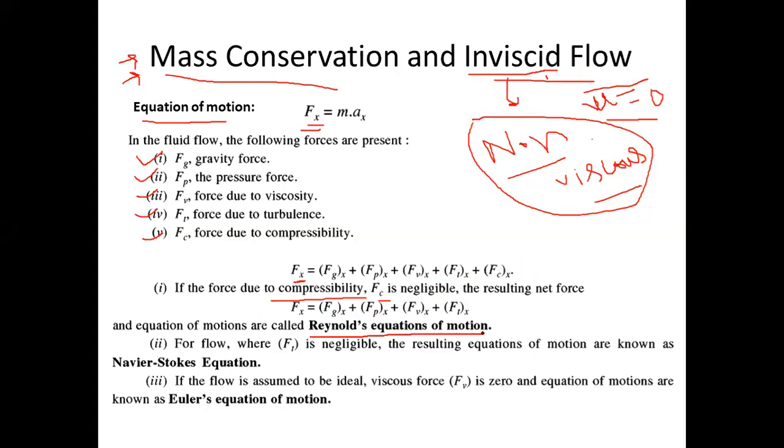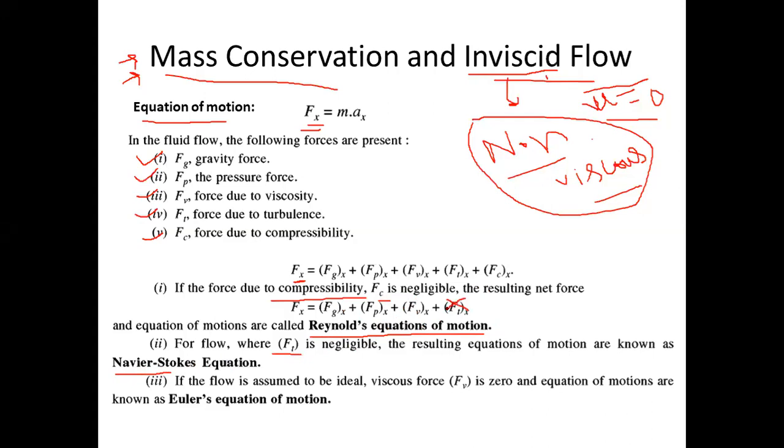This is also important in terms of objective questions. If somebody asks what force is neglected in the Reynolds equation of motion, you can say the compressibility force is neglected. Now further, in the Reynolds equation of motion, if you neglect the force due to turbulence, the resulting equation will be called the Navier-Stokes equation.